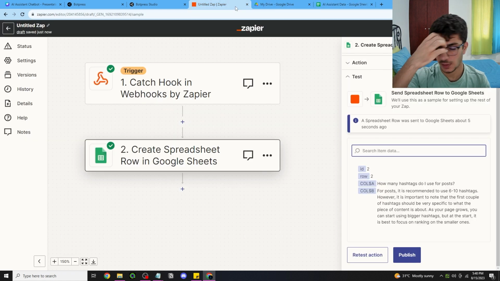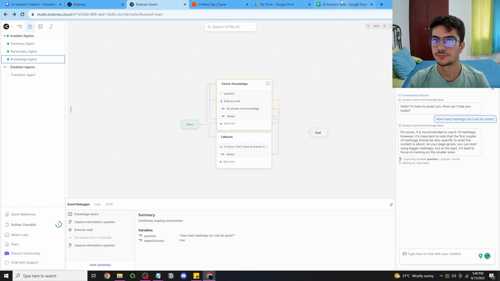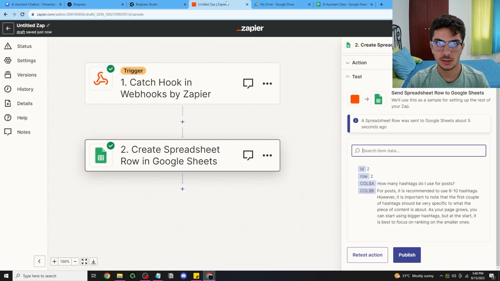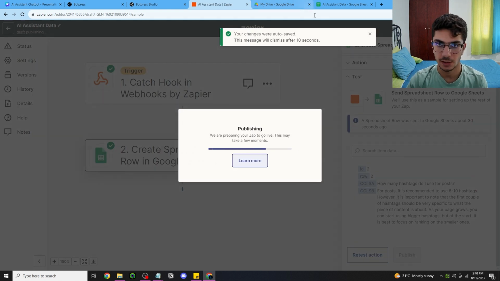We can do that a lot of times. It can store unlimited data. So yeah, this is basically it. And finally, what I'm gonna do is also write this as AI assistant data, right? And hit on publish. So now that I've published it, then it is live.